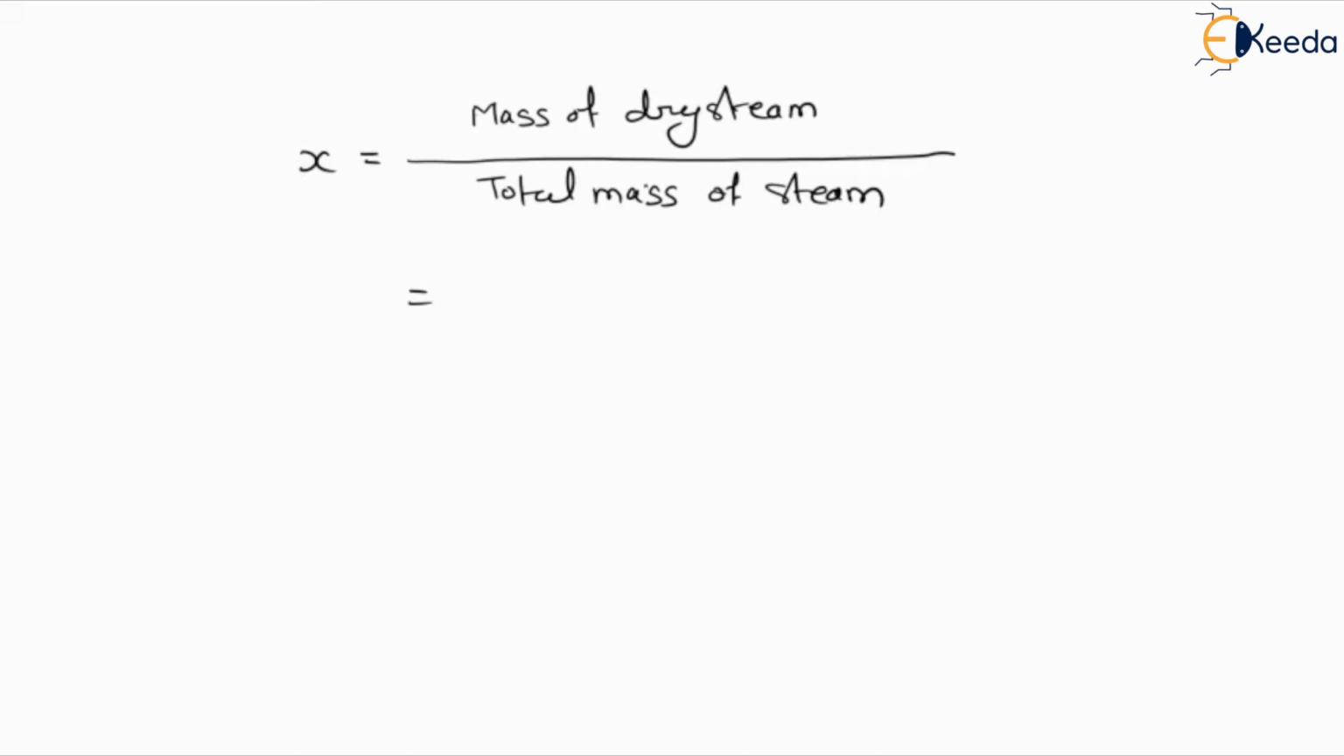So suppose the mass of dry steam, as steam is considered as gas, is defined as mg divided by mg plus mw. So mw is the wet steam and mg is the dry steam. So mg by mg plus mw is defined as the dryness fraction present in the steam, that is denoted by X.